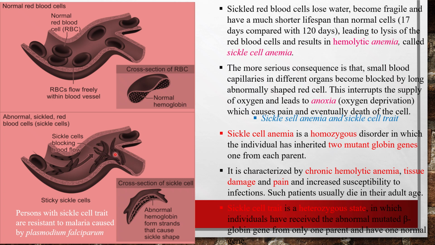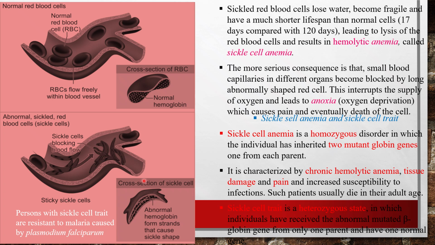the patient suffering from chronic hemolytic anemia, tissue damage and pain, with increased susceptibility to infection as well, because all the humoral components of the immune system are in the blood, so the blood supply is not proper. This leads to an impaired defense response, because the defense cells are not able to reach the site of infection.